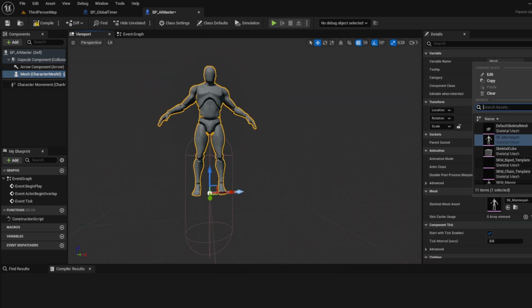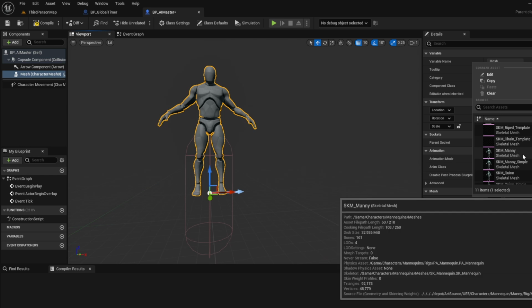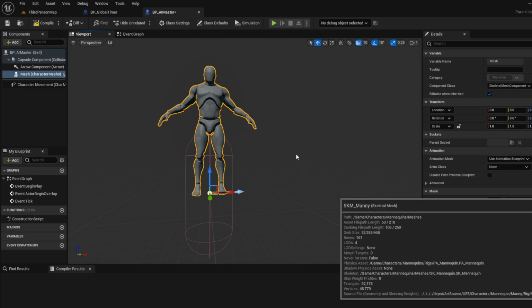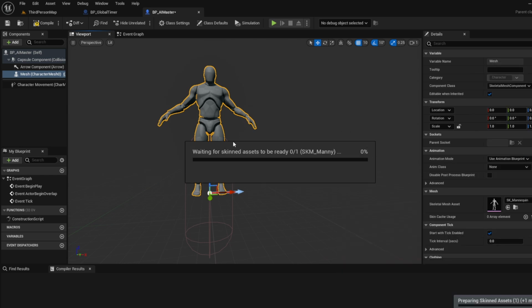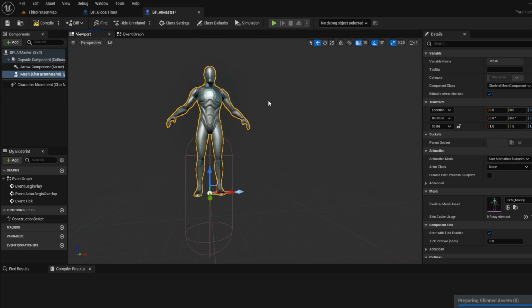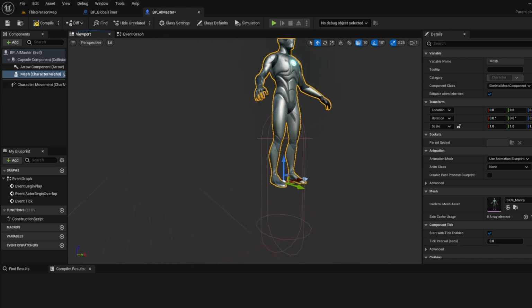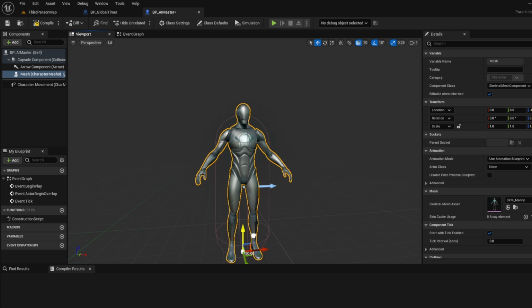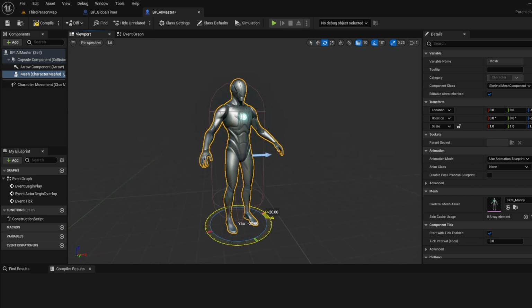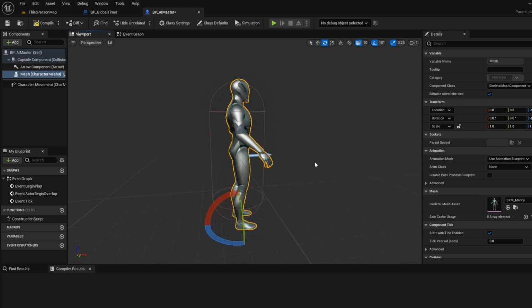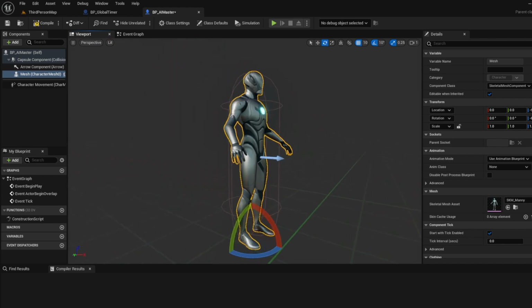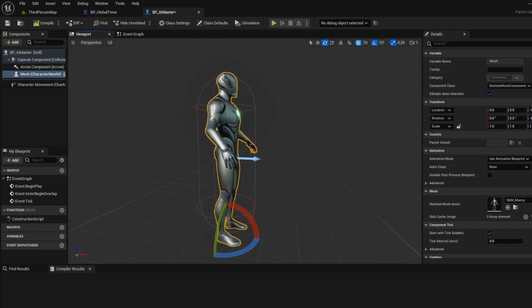I want to do one of the newer models. Manny. Alright, Manny looks cool. Let's drag him down a little bit. He's kind of floating there. Rotate him so that he's facing the same way as this arrow here.